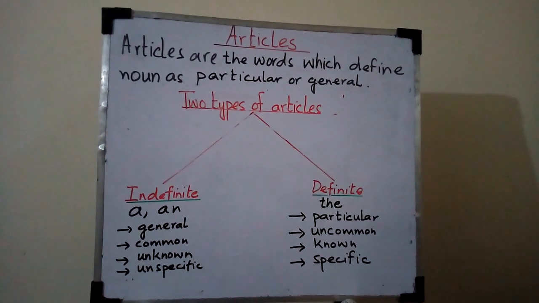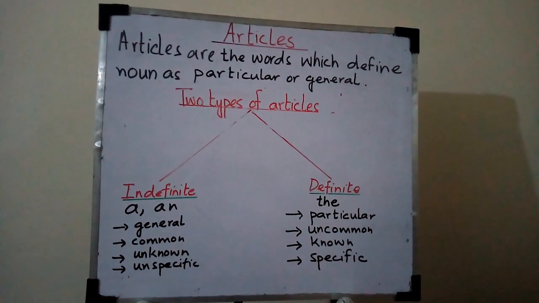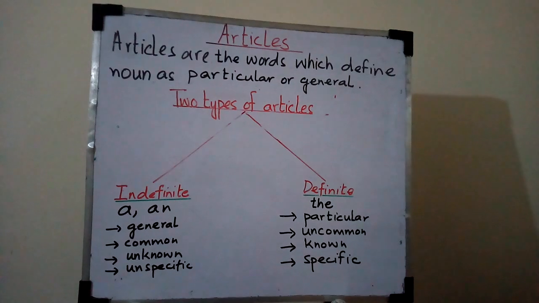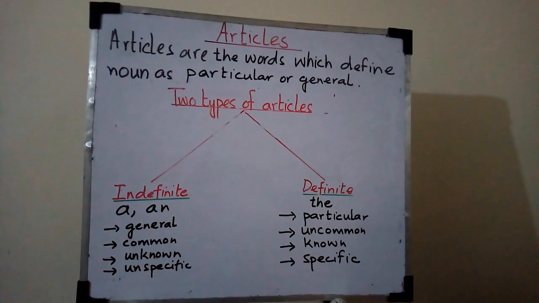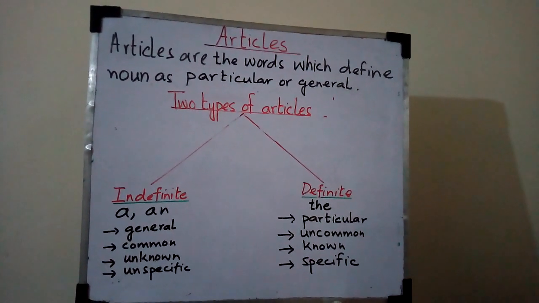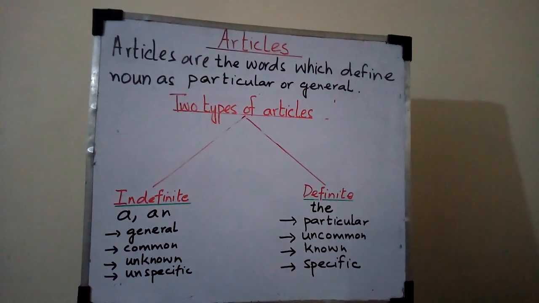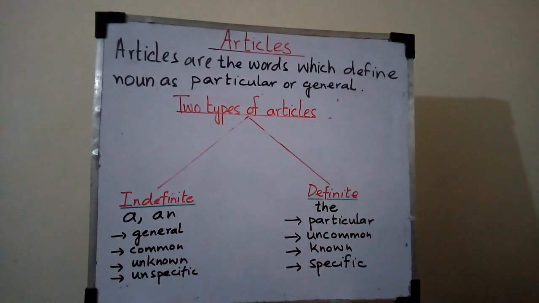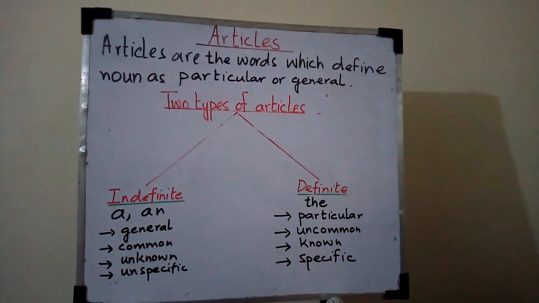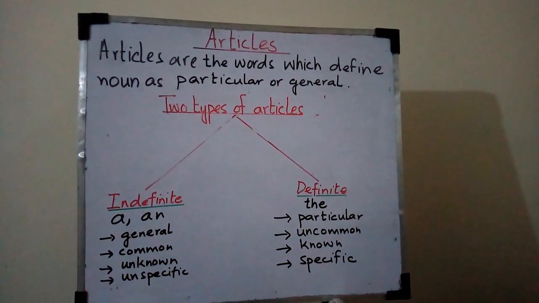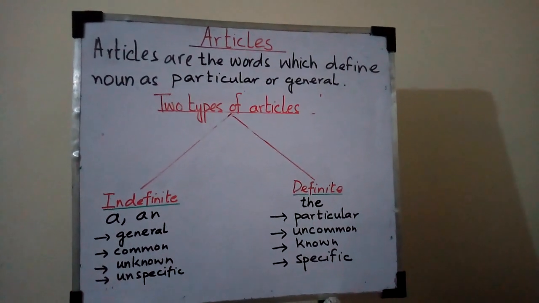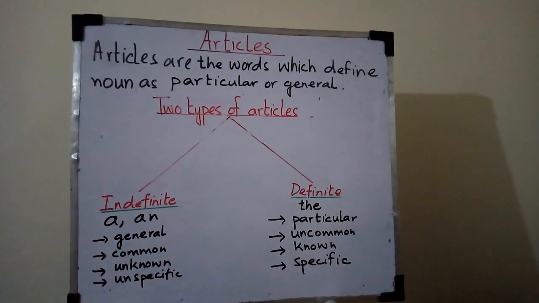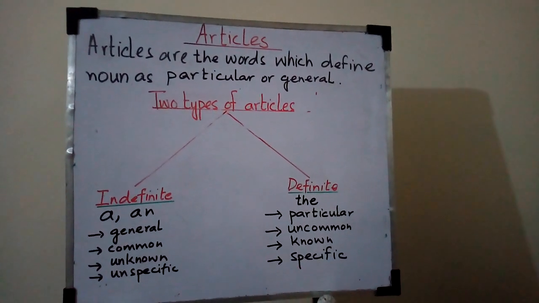Indefinite means when you make the thing general, common, unknown or unspecific. So a or an is used to make the nouns general, common or unknown, not a particular one. On the other hand, the definite article the makes the noun particular, uncommon, known, specific. It means it makes the noun a particular one, an important one.